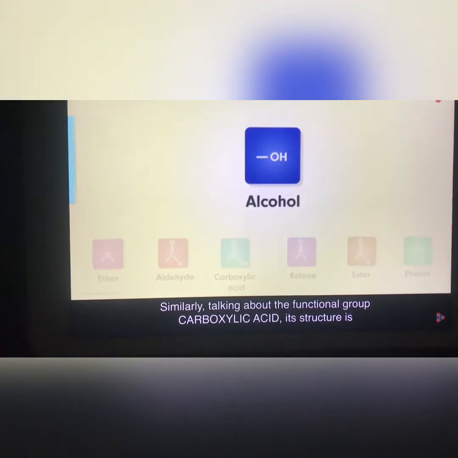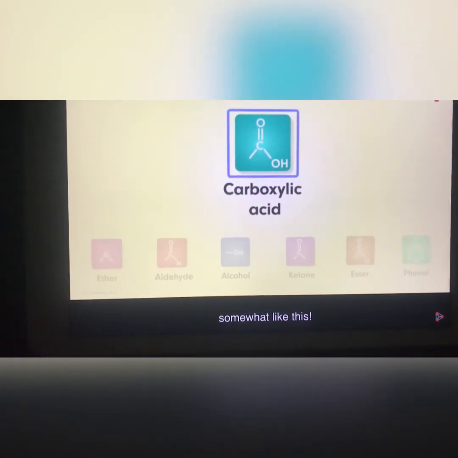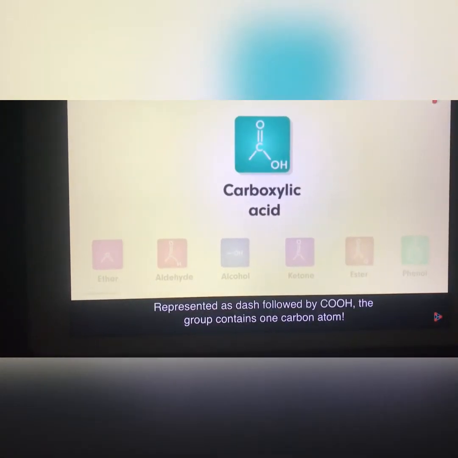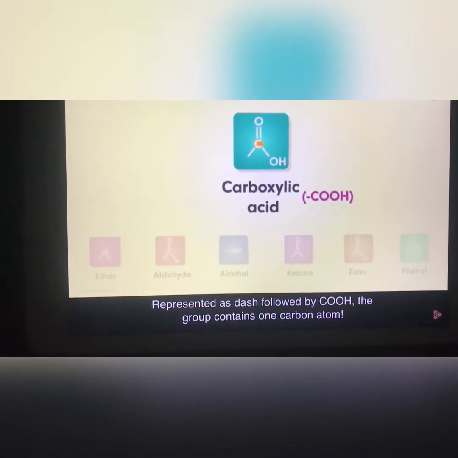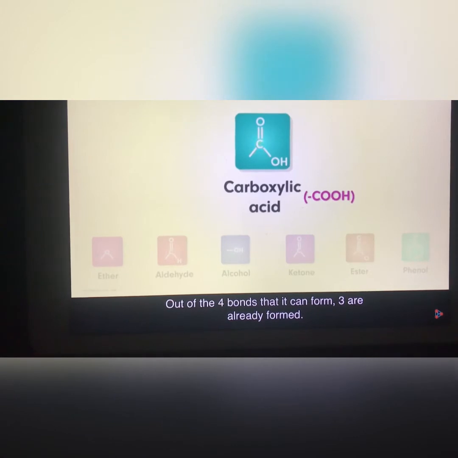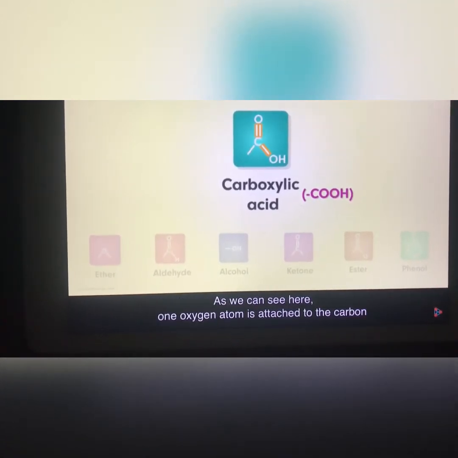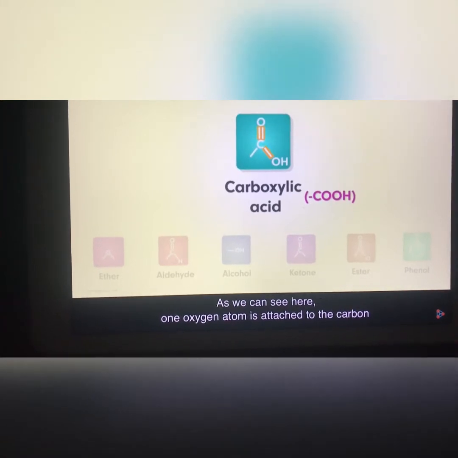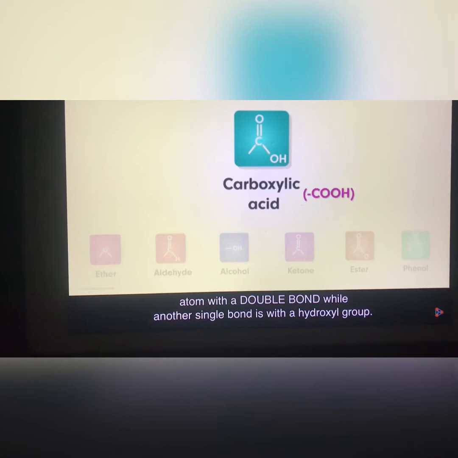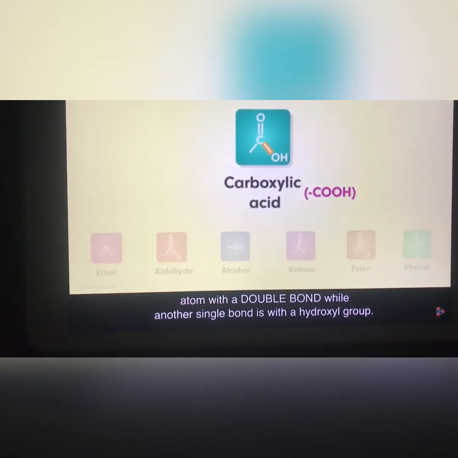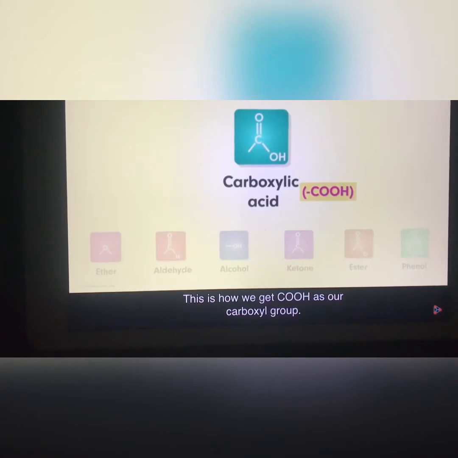Similarly, talking about the functional group carboxylic acid, its structure is somewhat like this. Represented as dash followed by COOH. The group contains one carbon atom. Out of the 4 bonds that it can form, 3 are already formed. As we can see here, one oxygen atom is attached to the carbon atom with a double bond, while another single bond is with the hydroxyl group. This is how we get COOH as our carboxyl group.